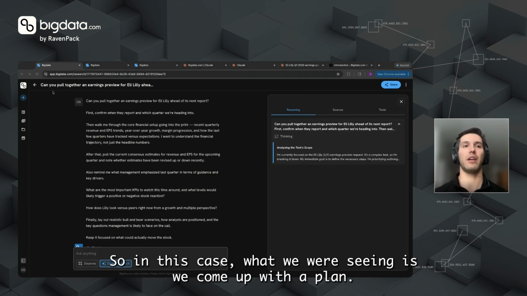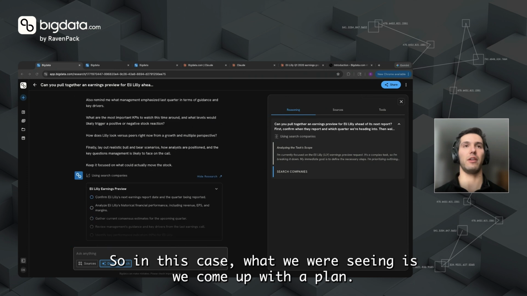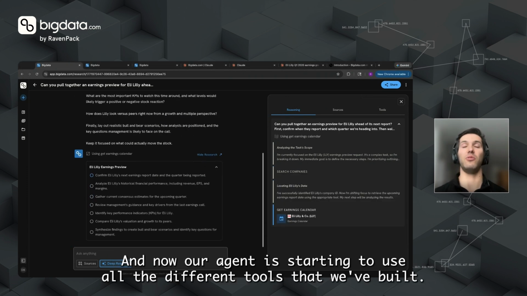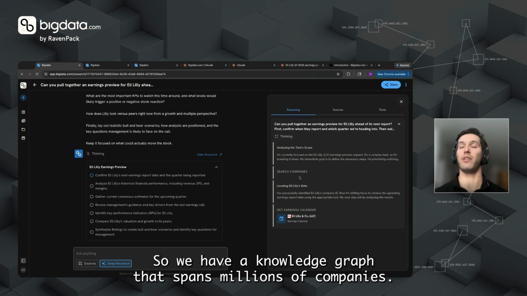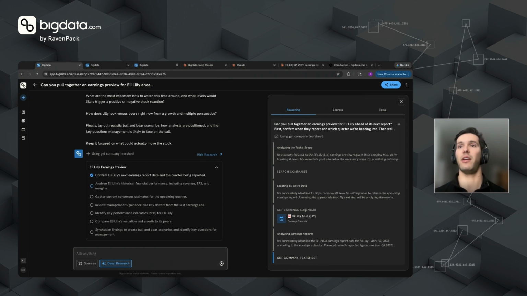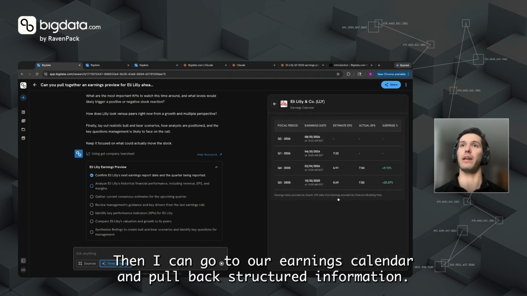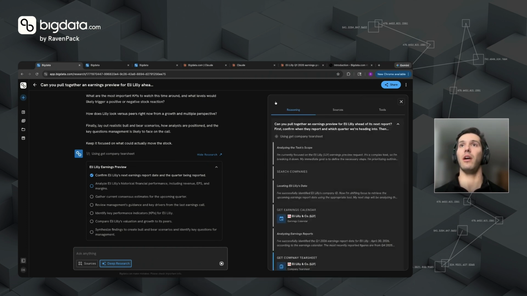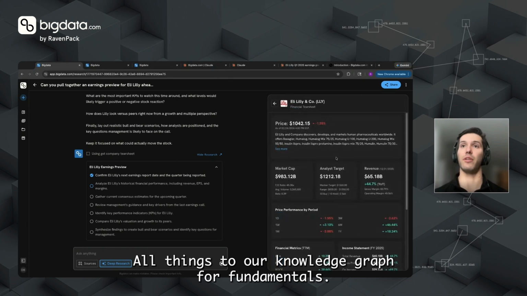So in this case, what we're seeing is we come up with a plan, and now our agent is starting to use all the different tools that we've built. So we have a knowledge graph that spans millions of companies. So it's going to figure out, okay, what company is Lily in our knowledge graph? Then it can go to our earnings calendar and pull back structured information. Again, tool call to pull back earnings information. All thanks to our knowledge graph, pulling fundamentals, right?